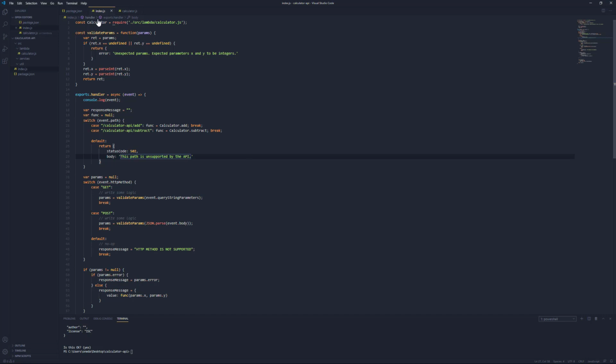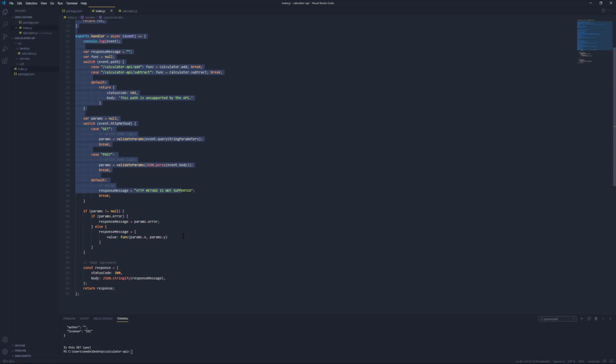And so in this index.js file, remember this index is the top layer of your API. It's one of the principles of RESTful APIs that only the top layer is exposed to the caller. And so the only thing exposed to the caller is going to be context processing, and it's not going to be concerned with how we process the request.